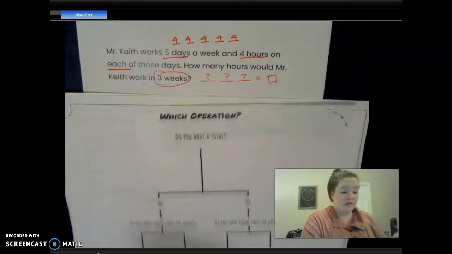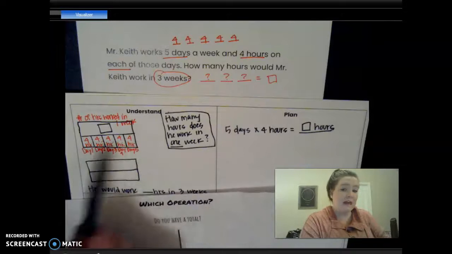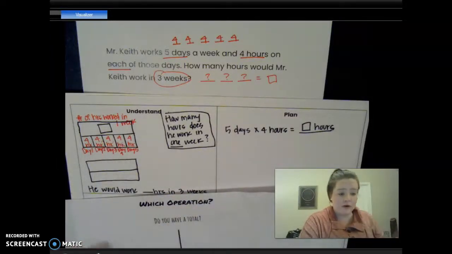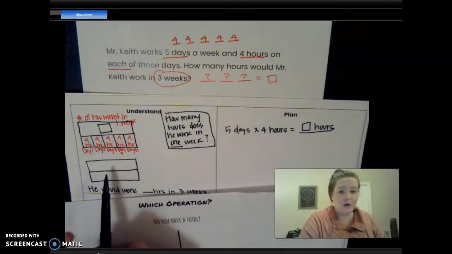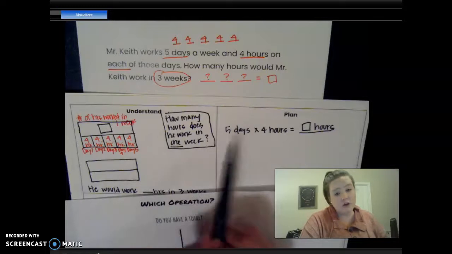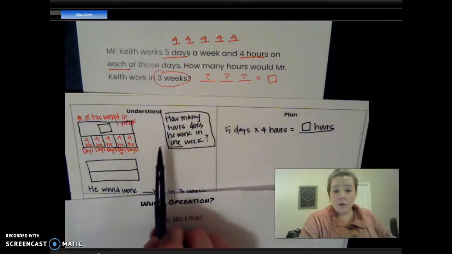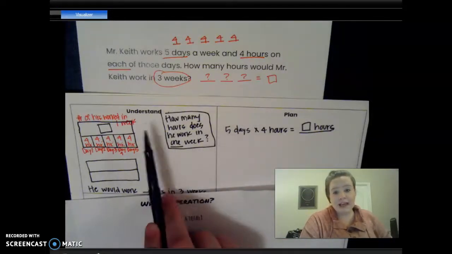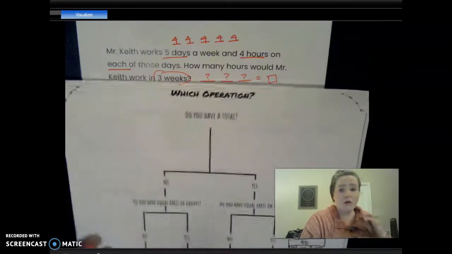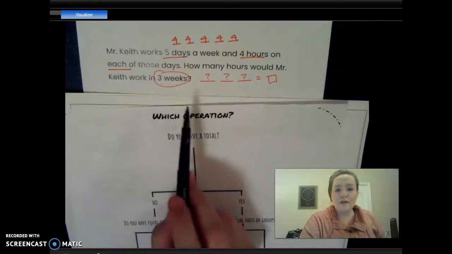Okay, so remember, for this strip diagram, based off of the information that I already have, the 5 days times the 4 hours, I can figure out how many hours he works in 3 weeks. I have found the answer. Well, we haven't solved it yet, but we have found the step to find the answer of how many hours he works in 1 week, which is the hidden question. So, how many hours would he work in 3 weeks?